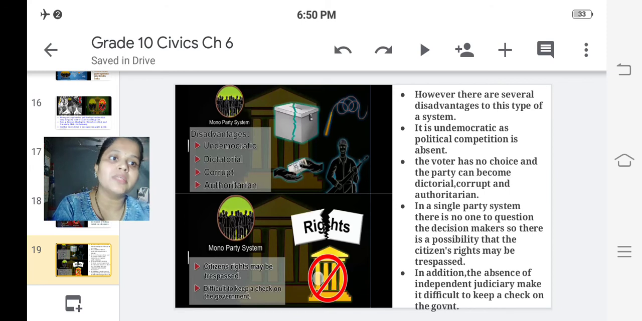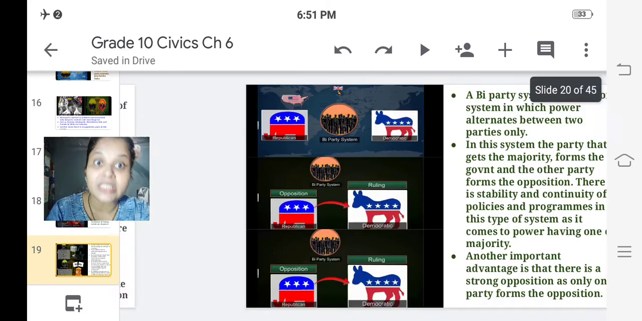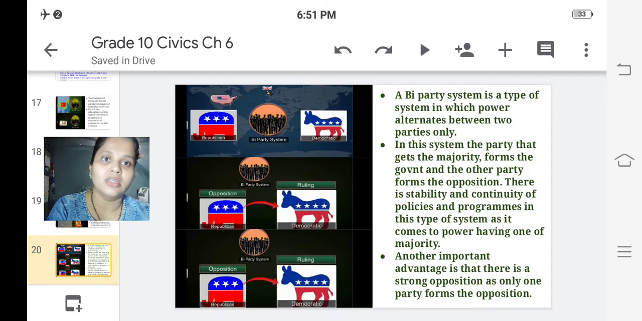In a single party system, there is no one to question the decision makers, so there is a possibility that the citizens' rights may be trespassed, of course. In addition, the absence of an independent judiciary makes it difficult to keep a check on the government. So if only monoparty system is there, there is no judiciary, and if there is no one to keep a check on the monoparty system, then that becomes an undemocratic way of governing the country, because if the judiciary system is not there, then it becomes difficult for the citizens to survive in this kind of government.